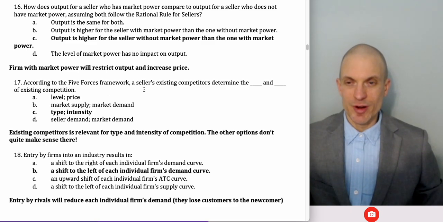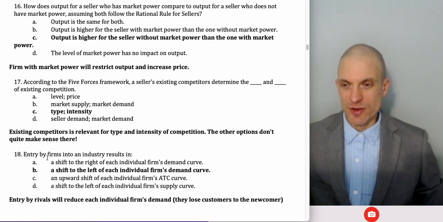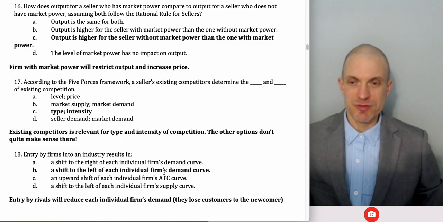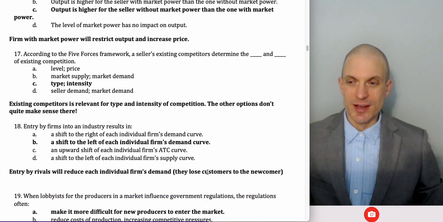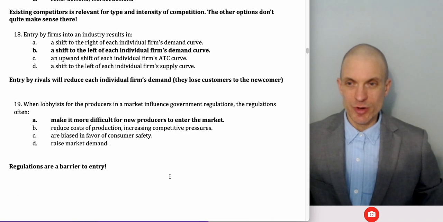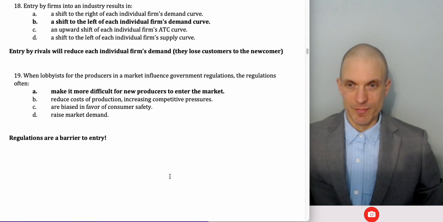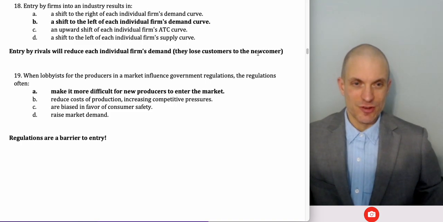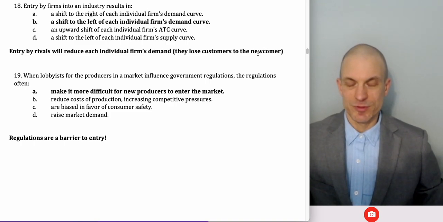According to the five forces framework, a seller's existing competitors determine the type and intensity. This is basically from the slide. It's basically a definition of that component of the five forces framework. Entry by firms into an industry results in a left shift of the individual firm's demand curve. Remember, the entry by the rival is going to reduce the share of customers served by an individual firm. They're losing customers to rivals. So as a result, there's a decrease in their demand, right? Change in the number of buyers is a demand shifter. In this case, it'd be a decrease in demand.